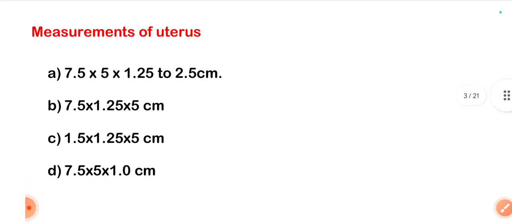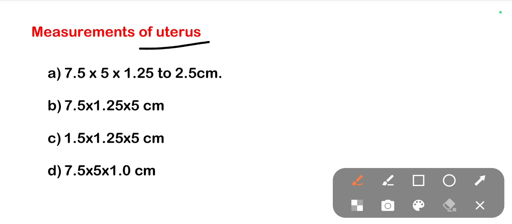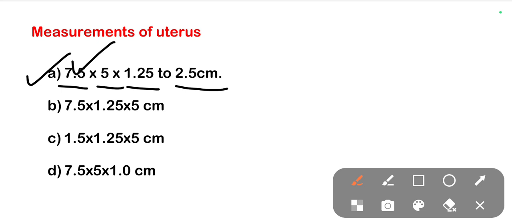The next one is, what is the measurement of uterus? Options are: A, 7.5 into 5 into 2.5 centimeters. Option B, 7.5 into 1.25 into 5 centimeters. Option C, 1.5 into 1.25 into 5 centimeters. Option D, 7.5 into 5 into 1.0 centimeters. So the right one is option A, 7.5 into 5 into 2.5 centimeters. This is the length, this is the width and this is the thickness of the uterus.